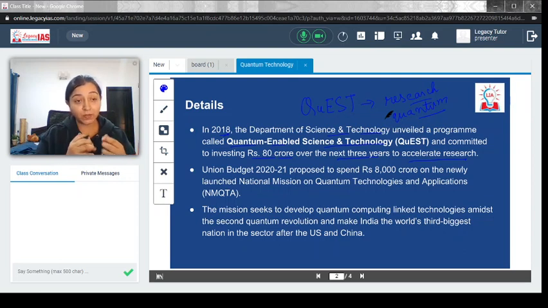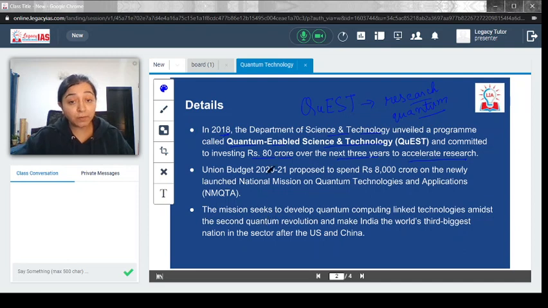Quantum goes beyond it, so it divides the atom into subatomic particles, and that is how you understand it. It is even lower than the atomic scale, where you try to understand what kind of physics plays out when you go beyond the atom level. That is what quantum mechanics, quantum computing and the other utilizations of quantum technology are based on. So in order to provide impetus to research in that field, the Department of Science and Technology launched the QUEST program.